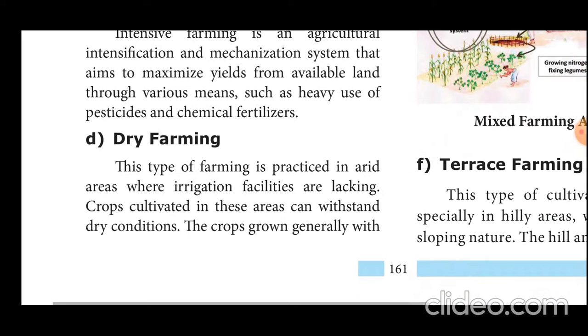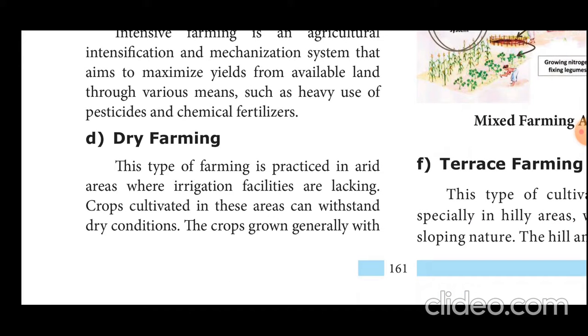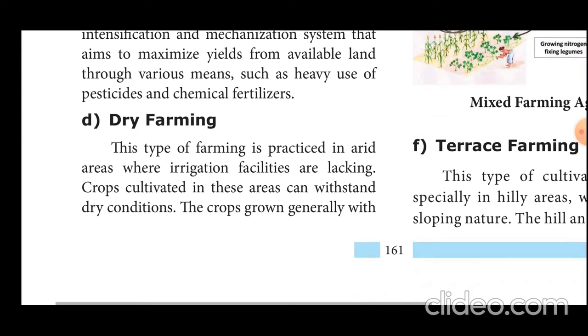And dry farming: in this type of farming, the people cultivate crops like millets. Dry farming is practiced in areas that receive very low rainfall, that means areas lacking water or irrigation facilities. So that is called dry farming.